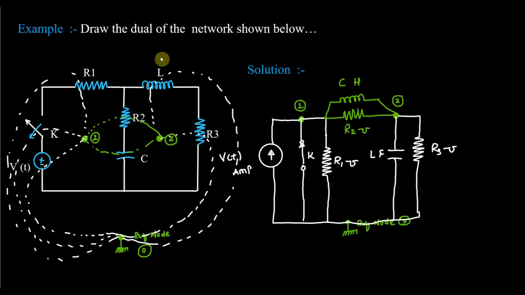So you can see that we have converted the given network into its corresponding dual network. Fine. So the question is completed. You can see that you just have to draw one diagram and you can easily find out the dual of any given network. So here I have finished with this question.